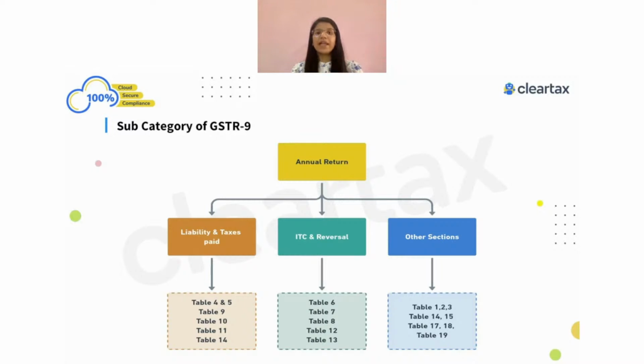So when I'm filing GST-9 for FY 21-22, one important thing to always remember is that it will always have the outward liability related to FY 21-22. It will not have the outward liability related to the previous year or the next year. And it doesn't matter whether it was paid in the current year, paid in the next year, or not even paid. Liability related to the current year has to be shown in the GST-9 for the current year. Right? So this part is clear to everyone.